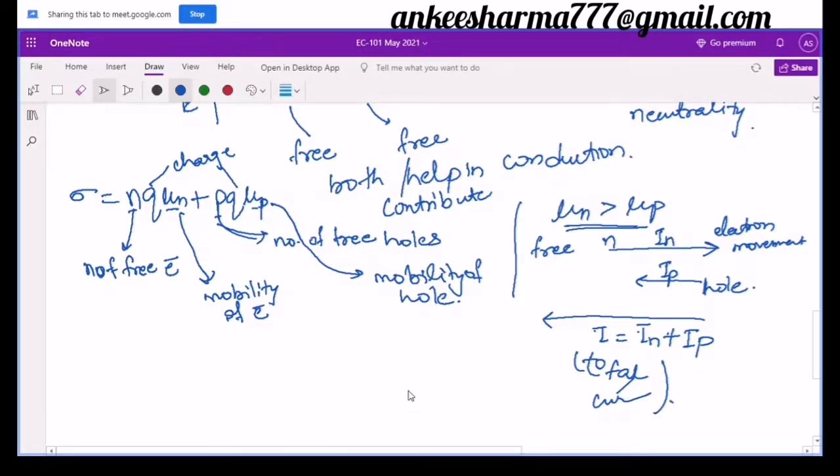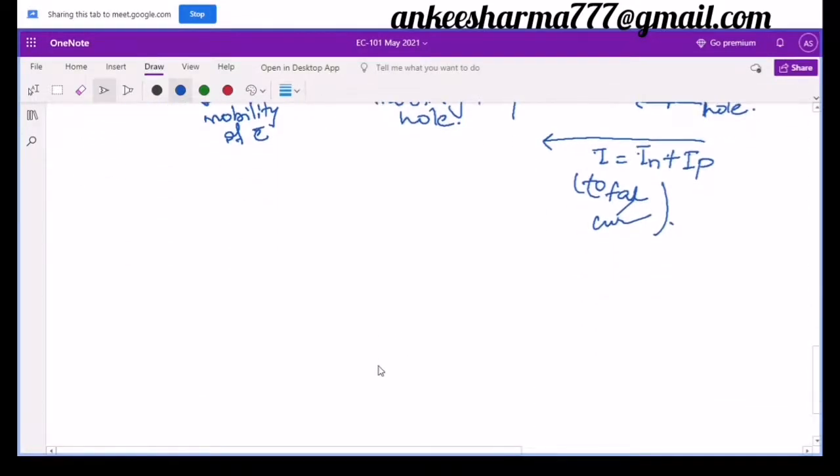So now let's discuss the extrinsic semiconductors. What is going to happen in the extrinsic semiconductor? We have seen that there are two types of extrinsic semiconductor. One is N type, another is the P type. In the N type we have the pentavalent impurities, and in the P type we have the trivalent impurities.